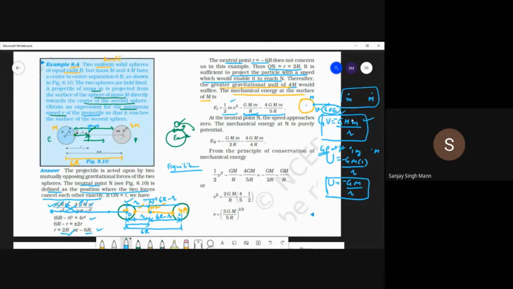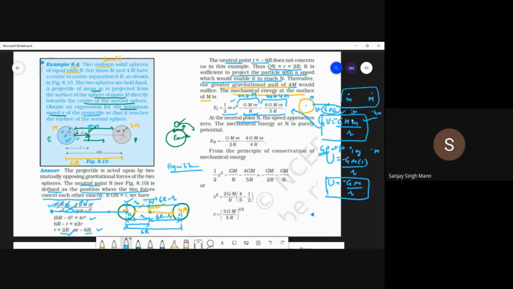So we have two systems over here. One is this small sphere with mass m and this projectile m, and another is this mass m and 4m, right? So this is the potential energy between m and this sphere, and this is the potential energy between m and 4m. This is the formula we have used here for the gravitational potential energy.